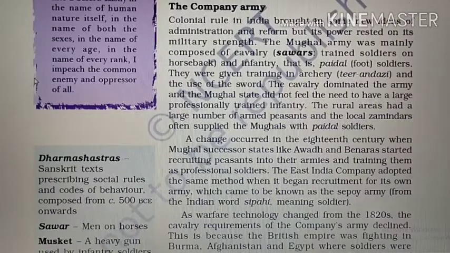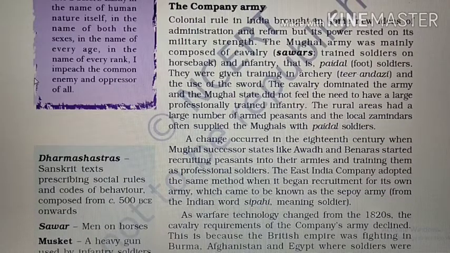In the 18th century, changes occurred when Mughal successor states like Awadh and Benares started recruiting peasants into their armies and training them as professional soldiers. The East India Company adopted the same method, which came to be known as the Sepoy army, derived from the Indian word Sipahi, meaning soldier.